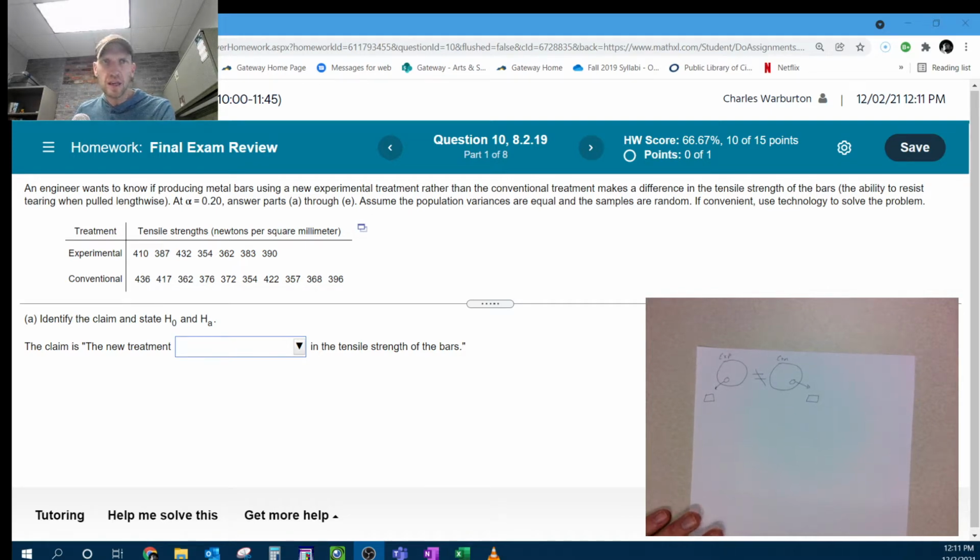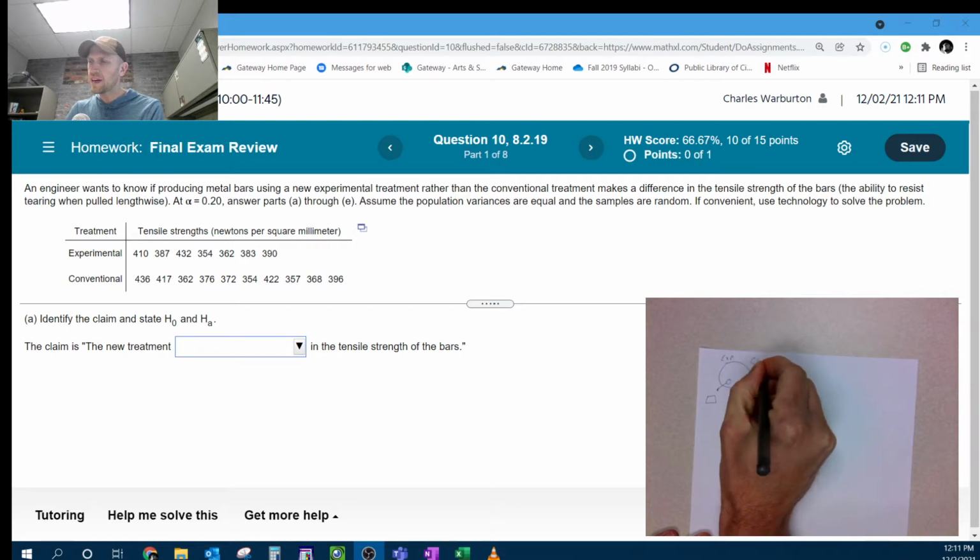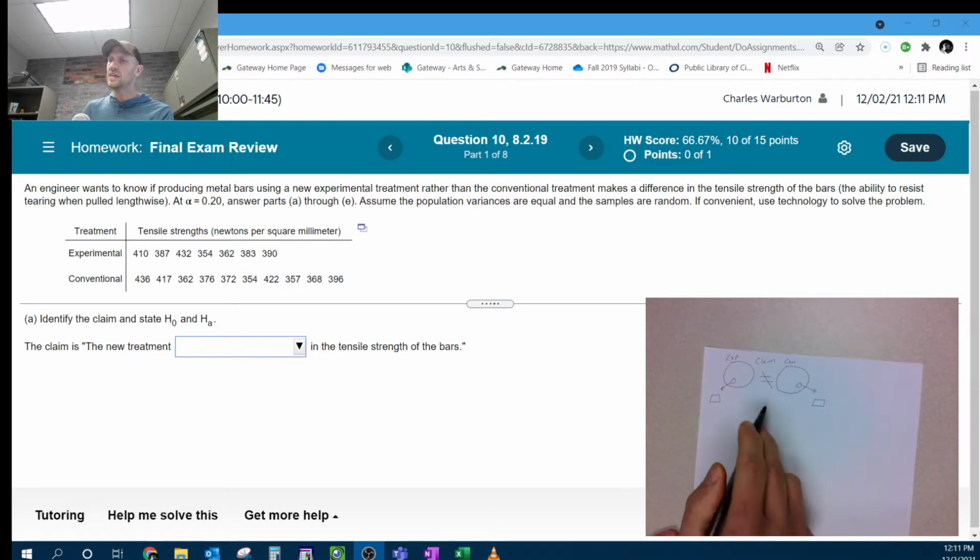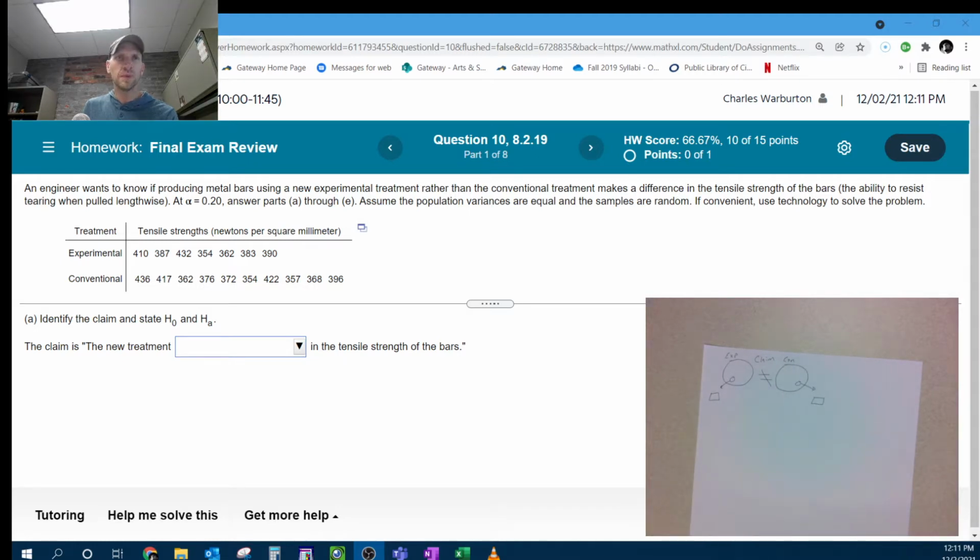All right, and then they give us the sample data. So let's see, this is the claim. The claim is that, what? There is a difference. If there is a difference, it means that they're not equal. I got that straight from the problem. Makes a difference.